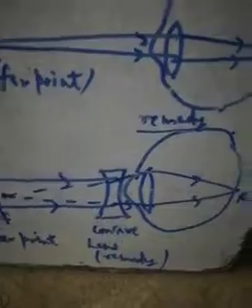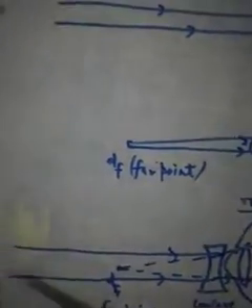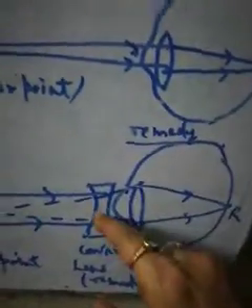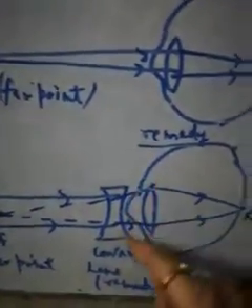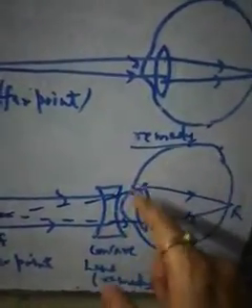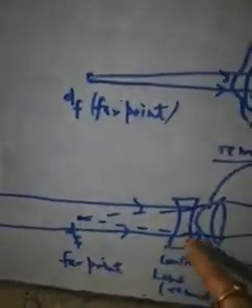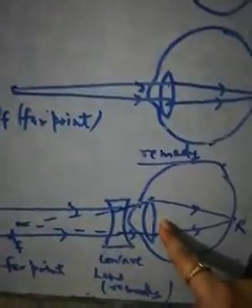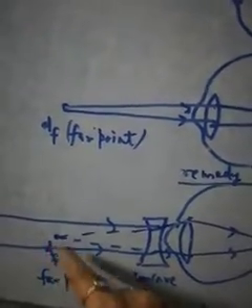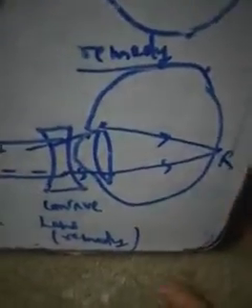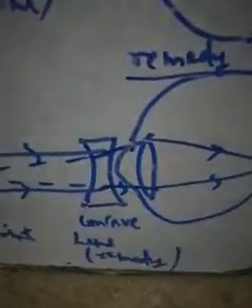The light rays which are coming from infinity, when they hit the concave lens, then they diverge such that the object appears at far point, and then the eye lens can make the image of this object on retina, and in this process rectifies myopia.